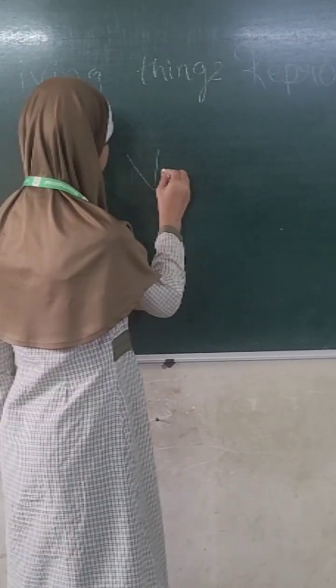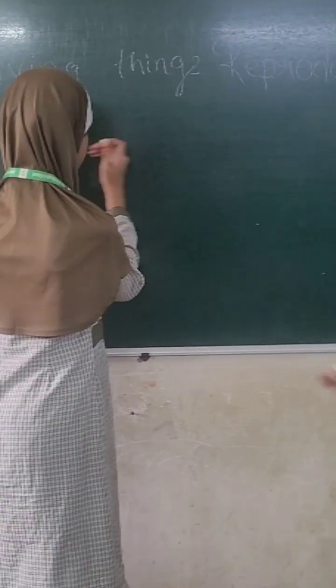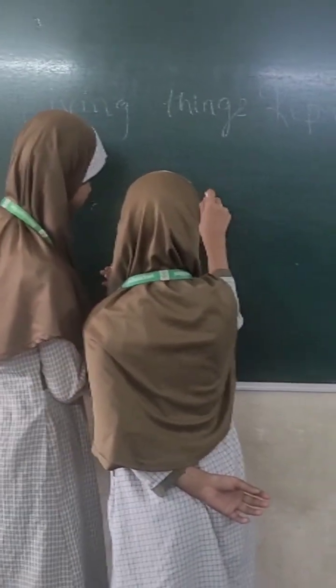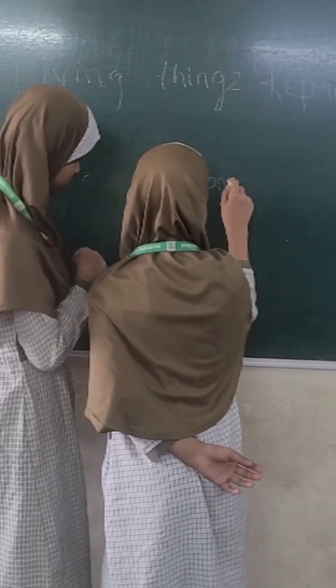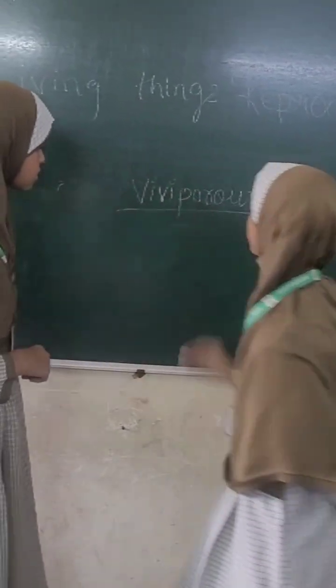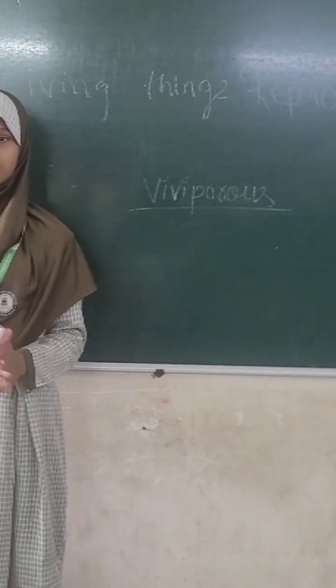Please help her out if she's forgetting. She's doing it. Guide her. Yes, why not? She's a friend. You all are working in a team. You have to break the words. You have learned phonics, no? With phonics you can make the spellings, child. Viviparous. That too. Can you see?